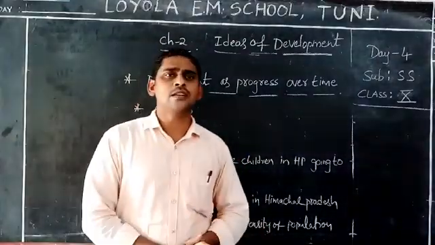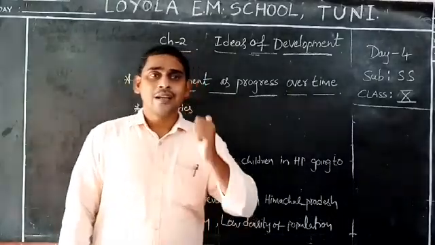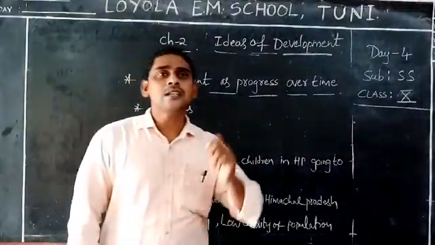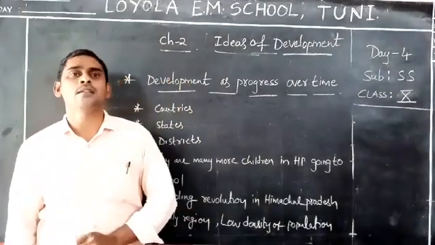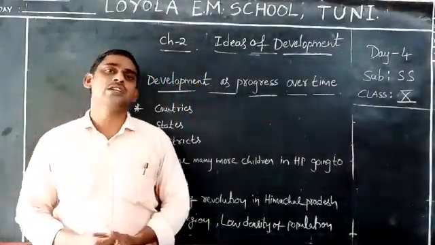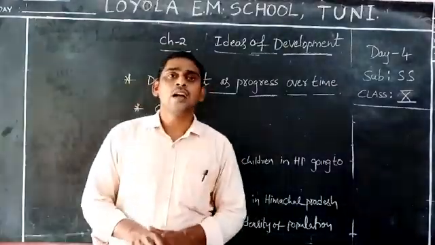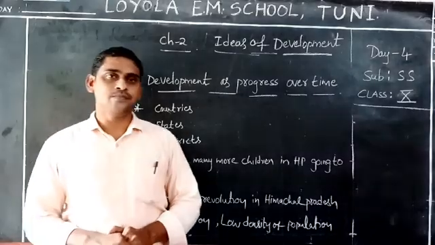What do you understand about it? The central government spent less money. Himachal Pradesh spent more money on the child and gave high priority to education. Automatically they got good results in education.